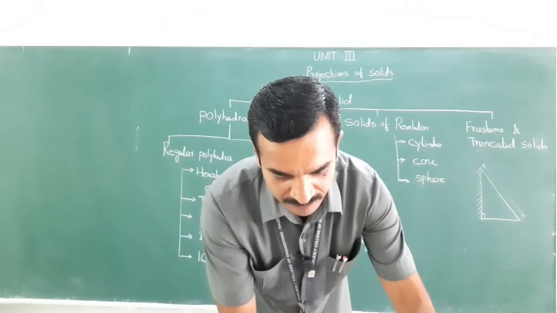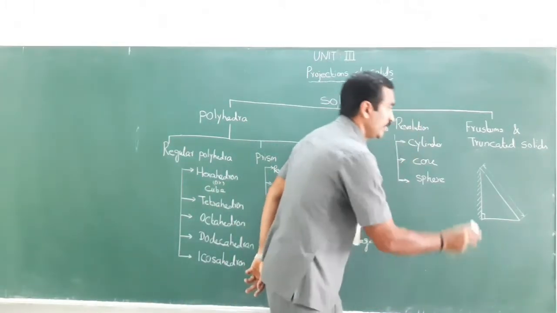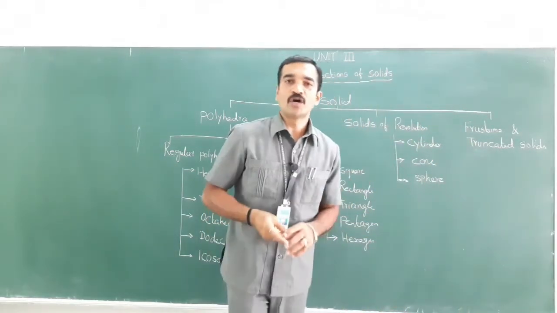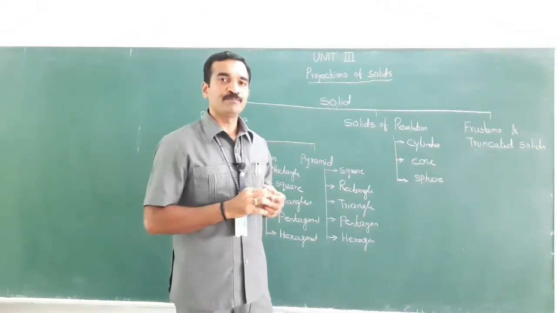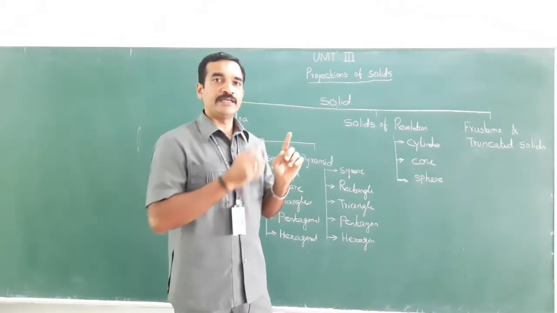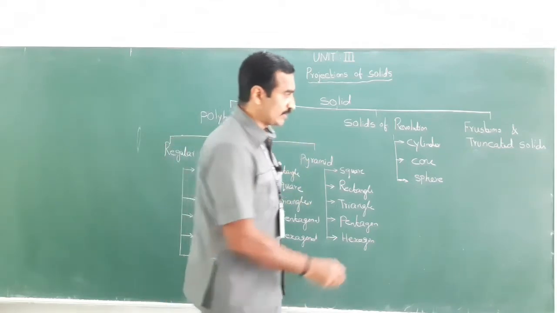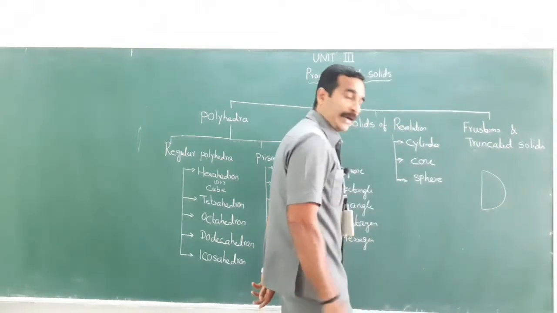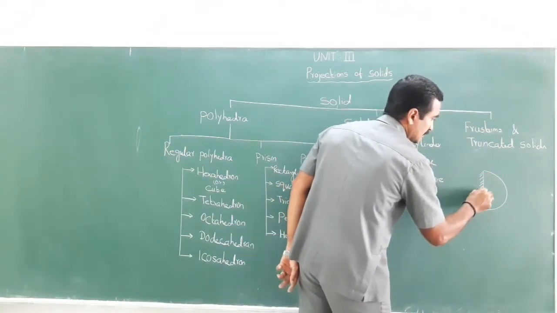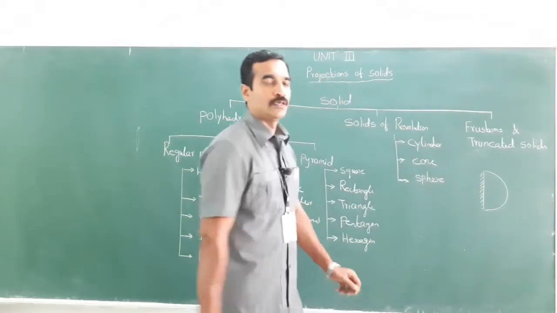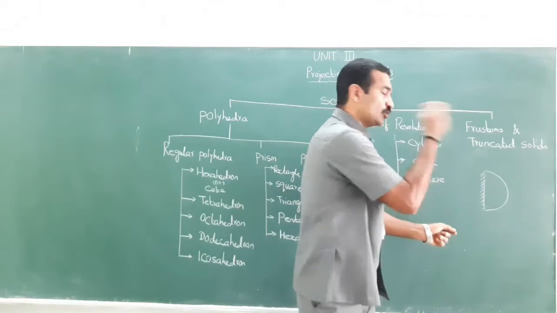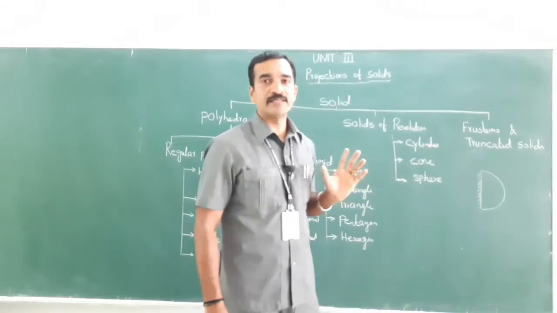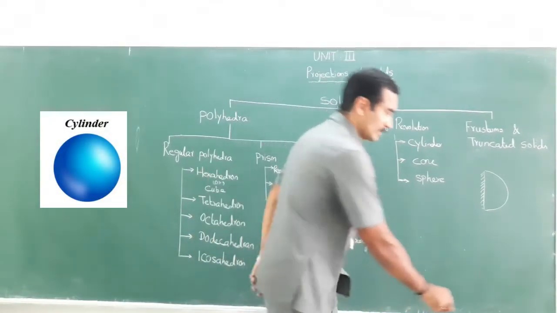Then what about the sphere? A solid which is generated by the revolution of a semicircle, keeping one side fixed and rotating about the axis. Assume this is a semicircle. I am going to fix the side and assume this is an axis. I am going to revolve or rotate it. By doing so, a solid is formed, that is nothing but the sphere. Got it? Right.